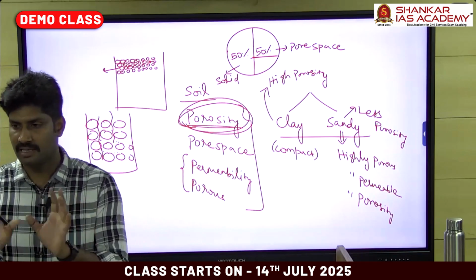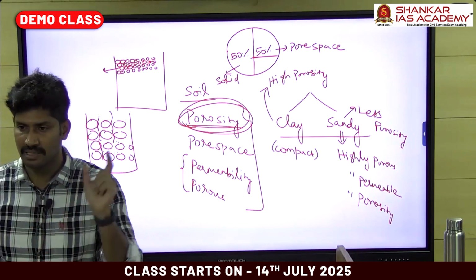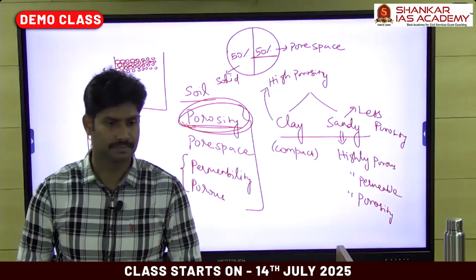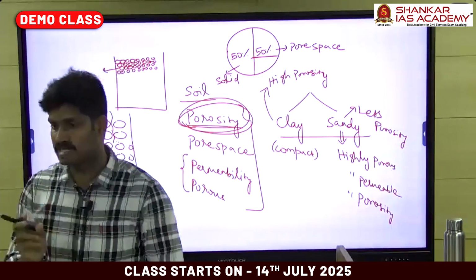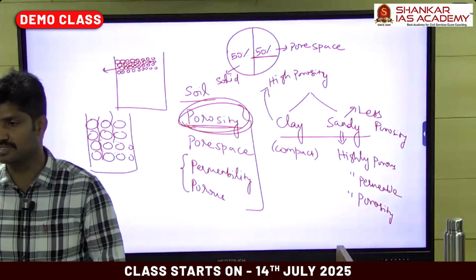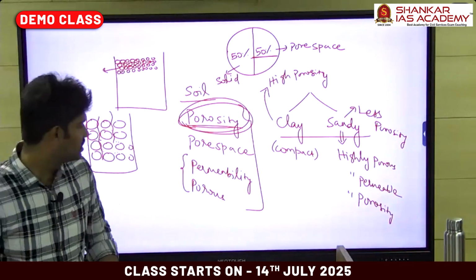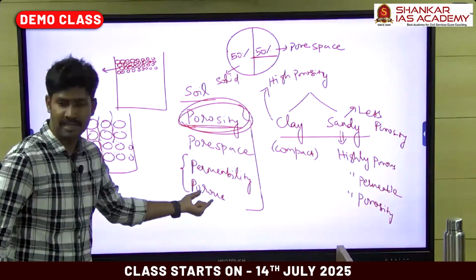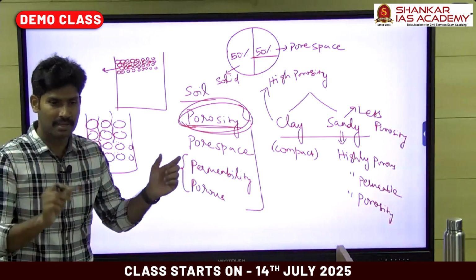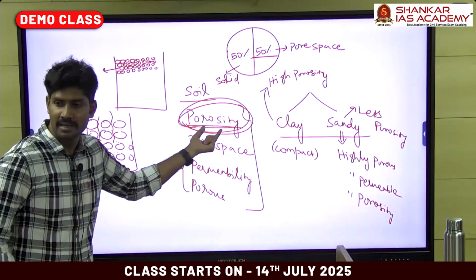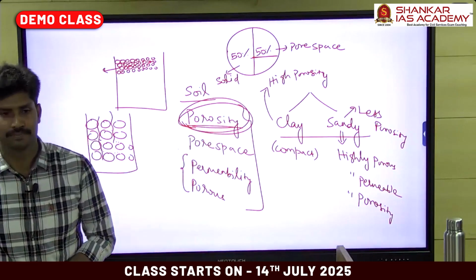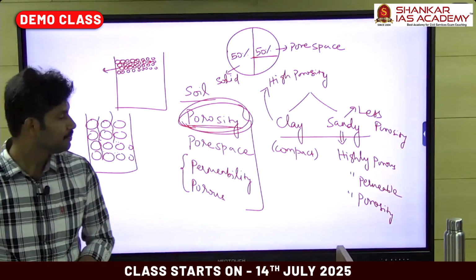So we can decide the water holding capacity of the soil based on its porosity. The size of the pore space is very important, not the number of pore spaces. The permeability is decided by the size of the pore space, and the porosity is decided by the number of pore spaces.